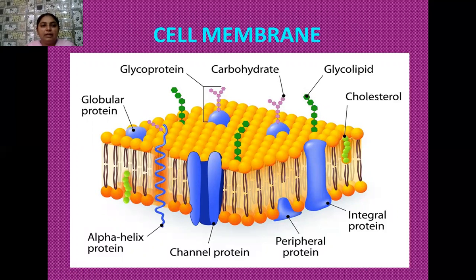That means it allows the entry of certain specific ions from the outside environment to the internal environment of the cell, and sometimes certain substances from inside the cell also go outside through this plasma membrane. Today we are going to tell you about the special structure of this plasma membrane.